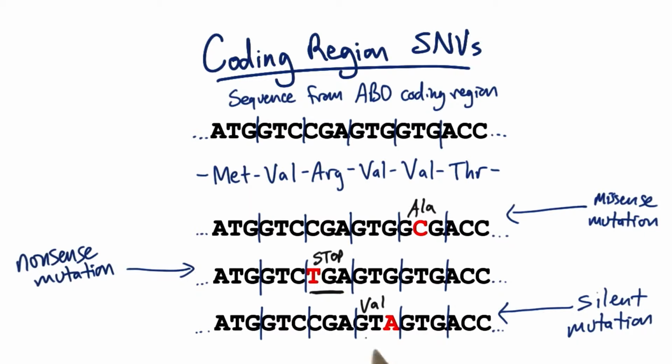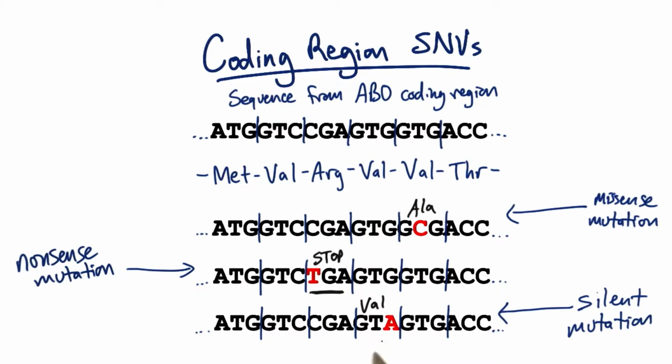And an SNV that doesn't change the amino acid sequence at all from the original sequence is called a silent or synonymous mutation. Now, silent mutations can accumulate because there's really no selection pressure on them, and they don't detrimentally affect the overall protein product.